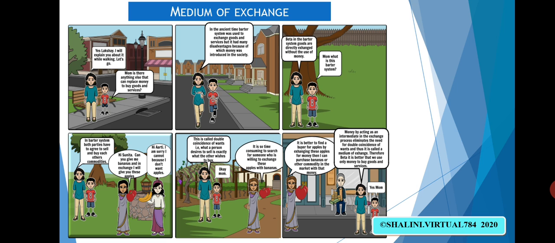Now let's see. It is so time consuming to search for someone who is willing to exchange these apples for bananas. It is better to find a buyer for apples by exchanging these apples for money, then I can purchase bananas or other commodities in the market with that money. Money, by acting as an intermediate in the exchange process, eliminates the need for double coincidence of wants, and thus it is called a medium of exchange.